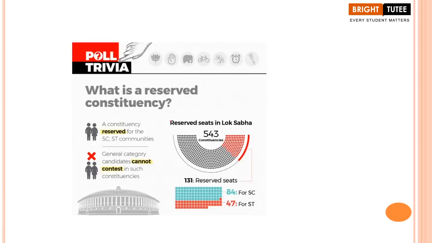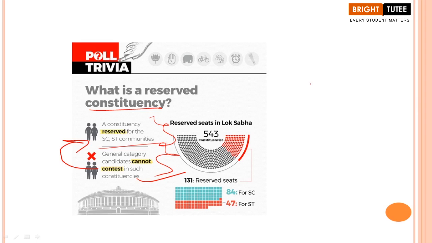Okay? Now, what is a reserved constituency? Like I told you, it is a constituency reserved for SC/ST communities. General category candidates cannot contest in such constituencies. Remember this point: unreserved constituencies are very different from reserved constituencies. It means that people belonging to the general category are not allowed to fight the election from these reserved constituencies.